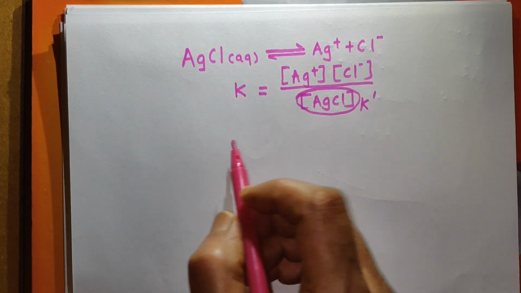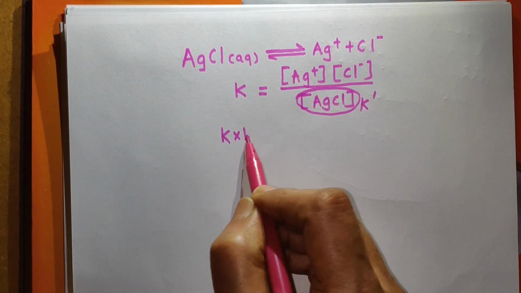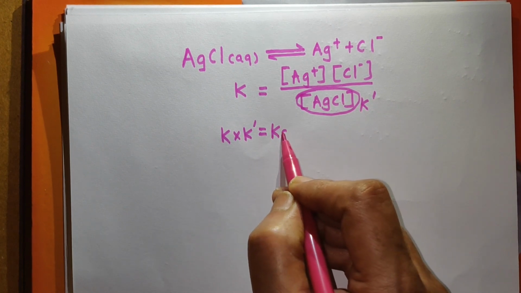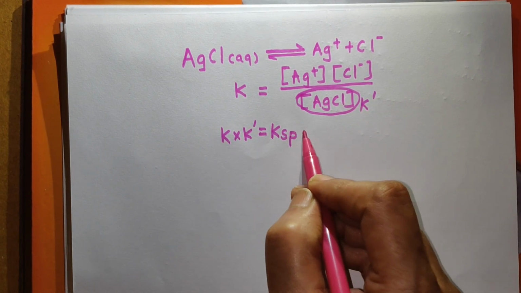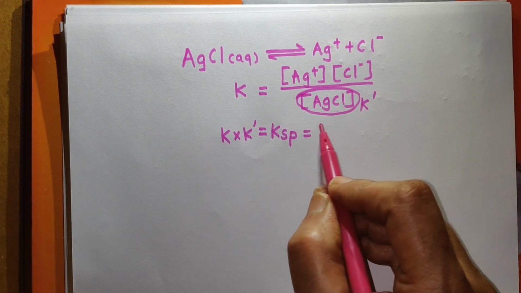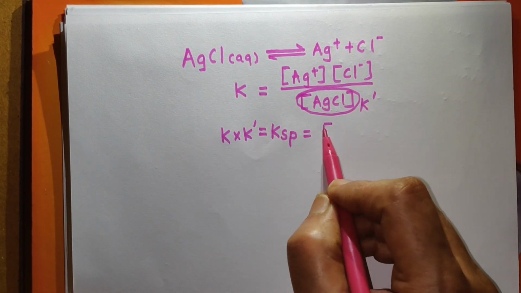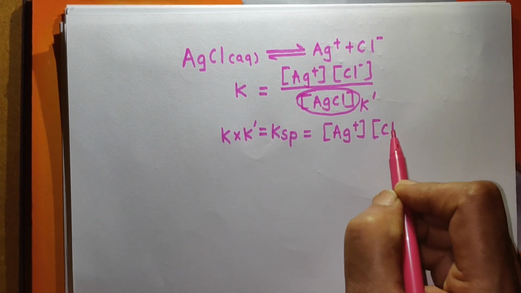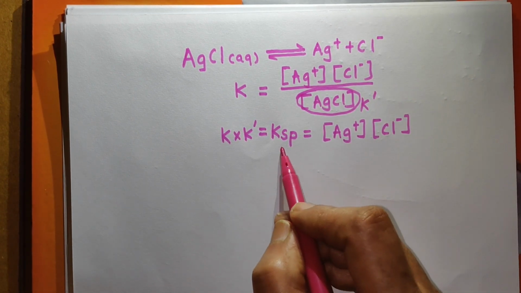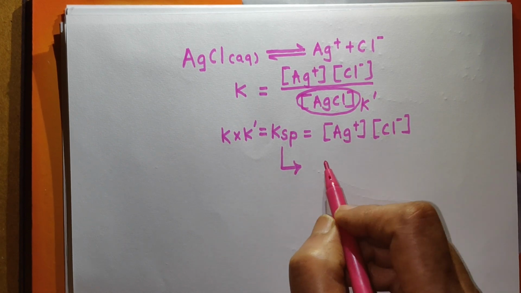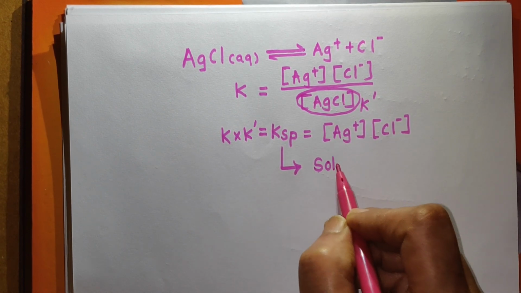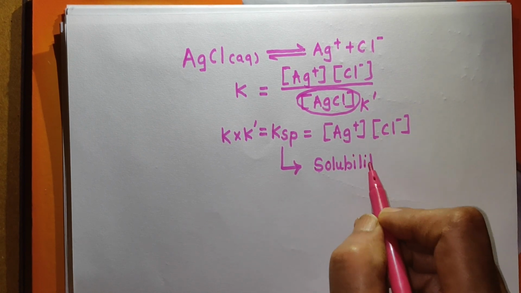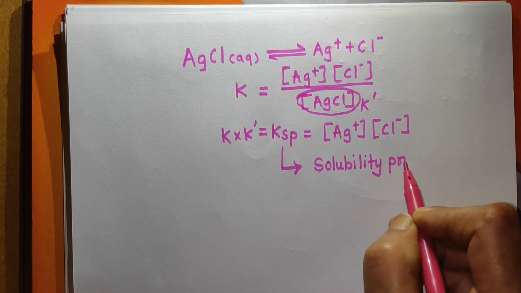Now K into K dash, both are constants, and the product of these two constants is represented by Ksp, which is called the solubility product. So what is Ksp? Ksp is equal to concentration of Ag plus into concentration of Cl minus, and this Ksp is a modified equilibrium constant, which is called the solubility product.